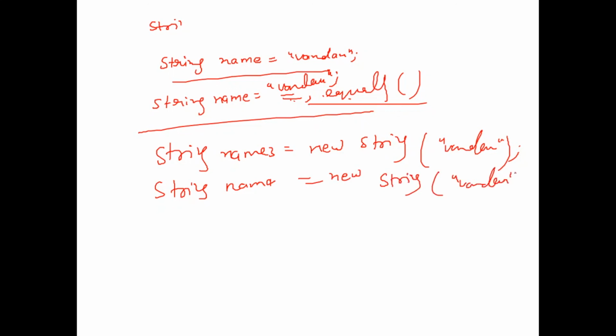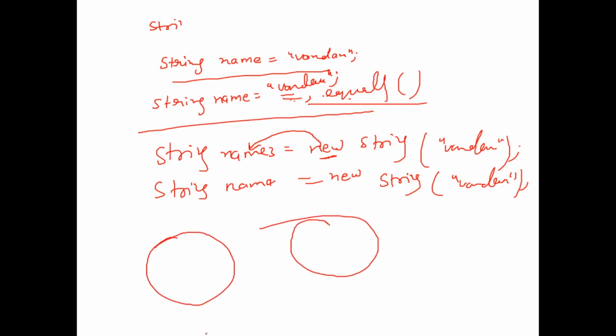So what will happen when I am going to use the new keyword? The new keyword assigns some reference to it. There will be object creation and some reference for this object. Suppose the references are a b c 1 2 3, like these random addresses, and here 1 2 3, suppose there is another address. Suppose inside it will store Vandan and inside the other it will again store Vandan, right?